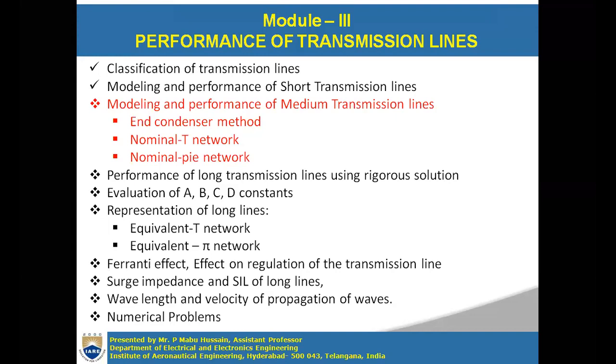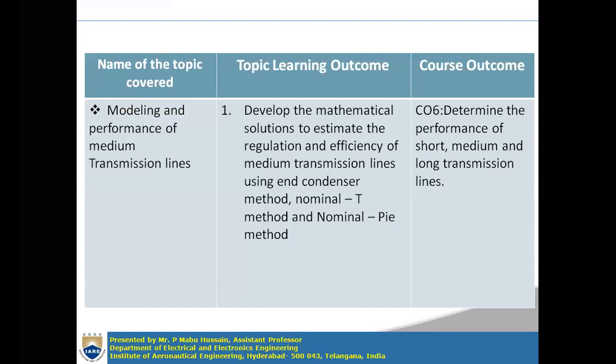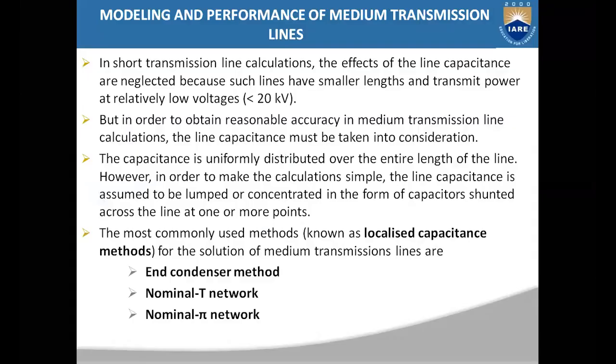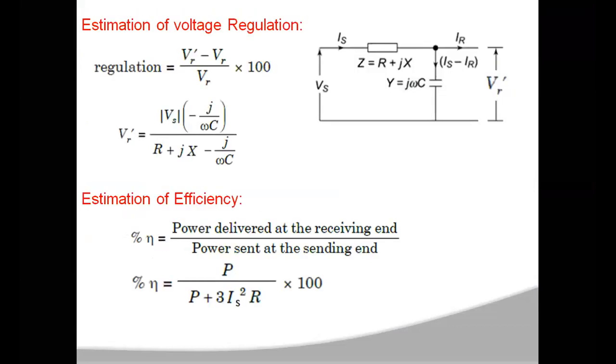Okay. So this lecture is the continuation of the previous lecture. Upon completion of this lecture, you can develop the mathematical solutions to estimate the regulation and efficiency of a medium transmission line using the nominal pi method. The end condenser method and the nominal T method we have already completed. Now, the nominal pi method.